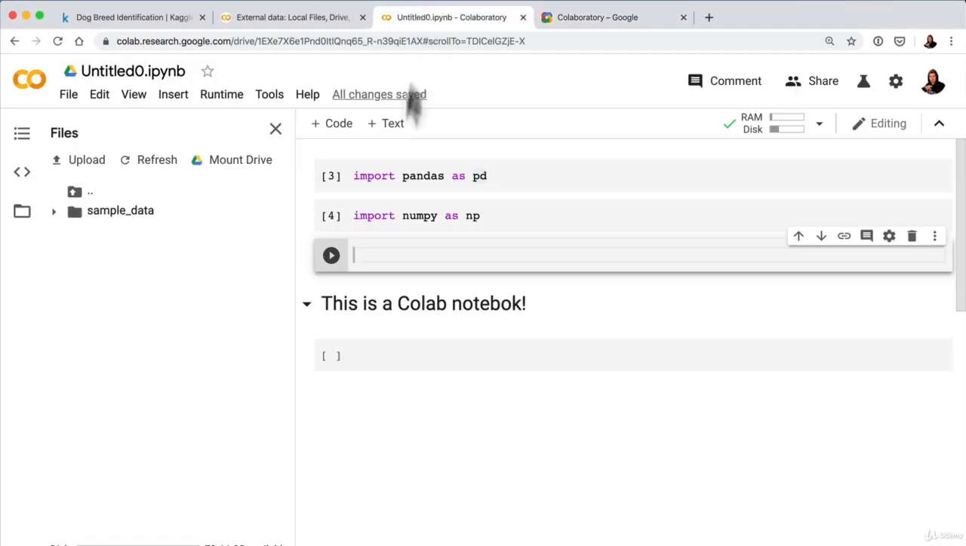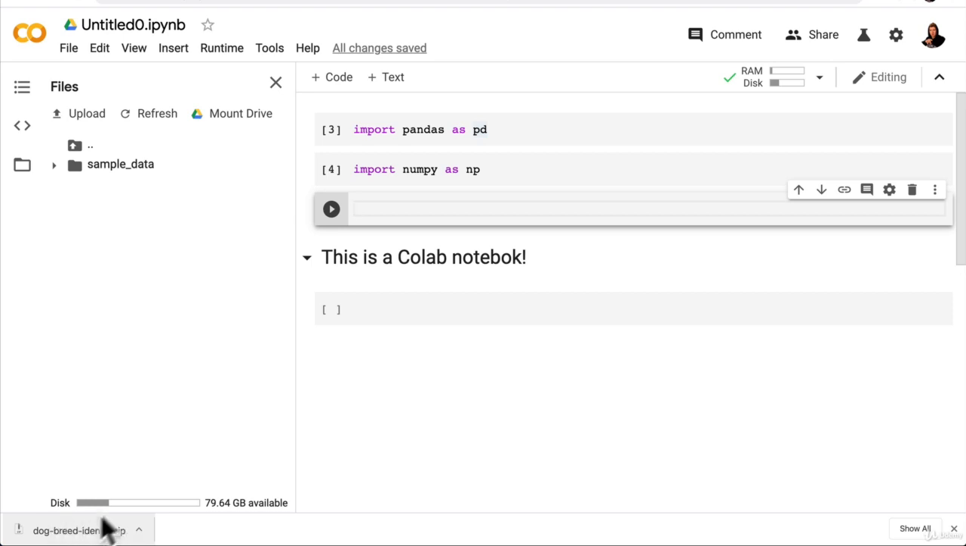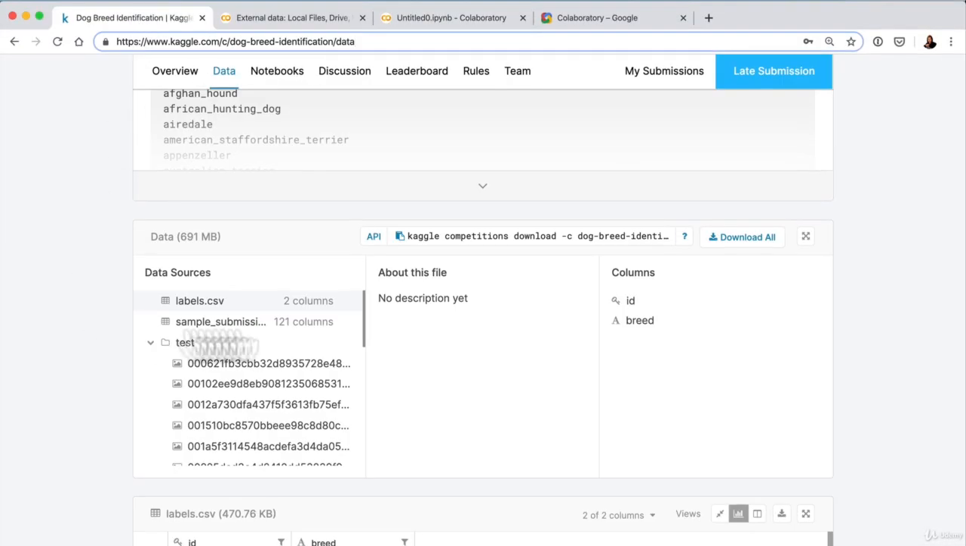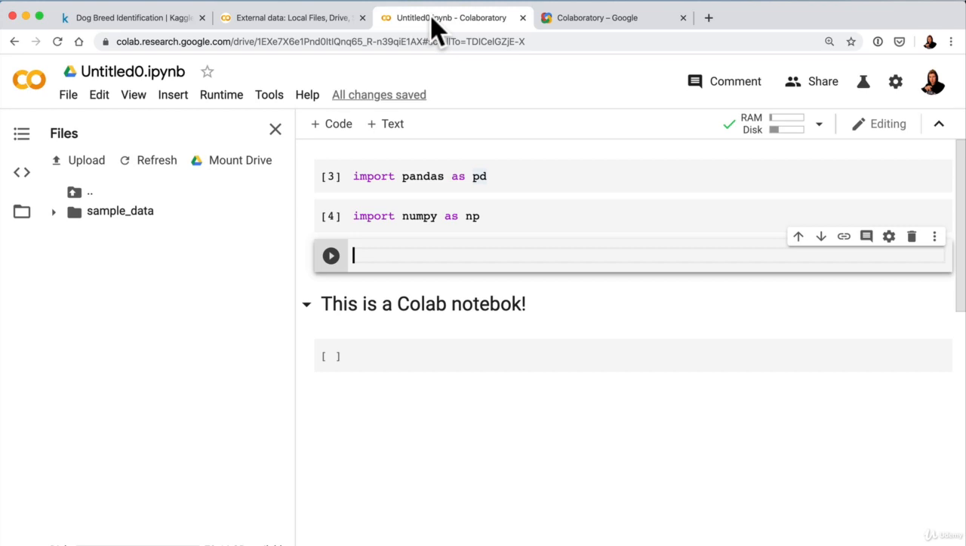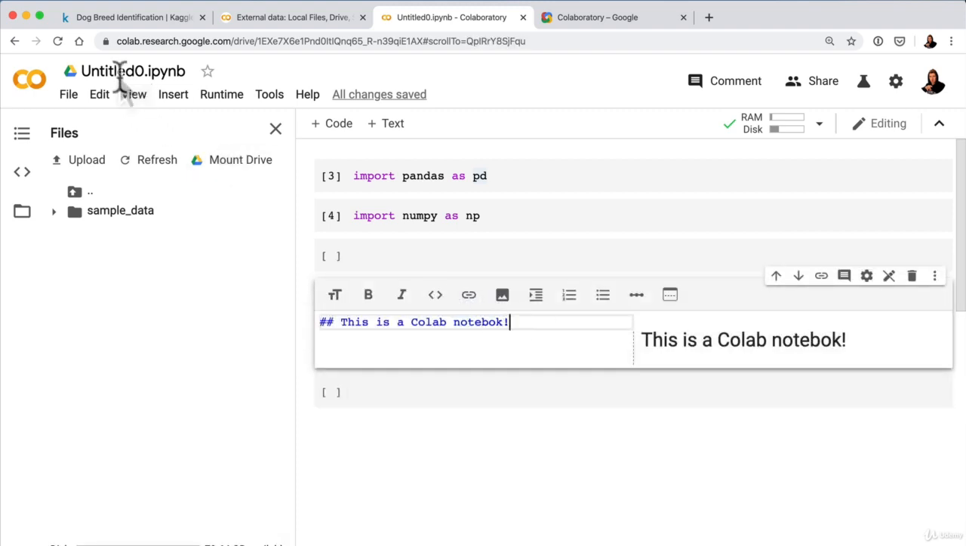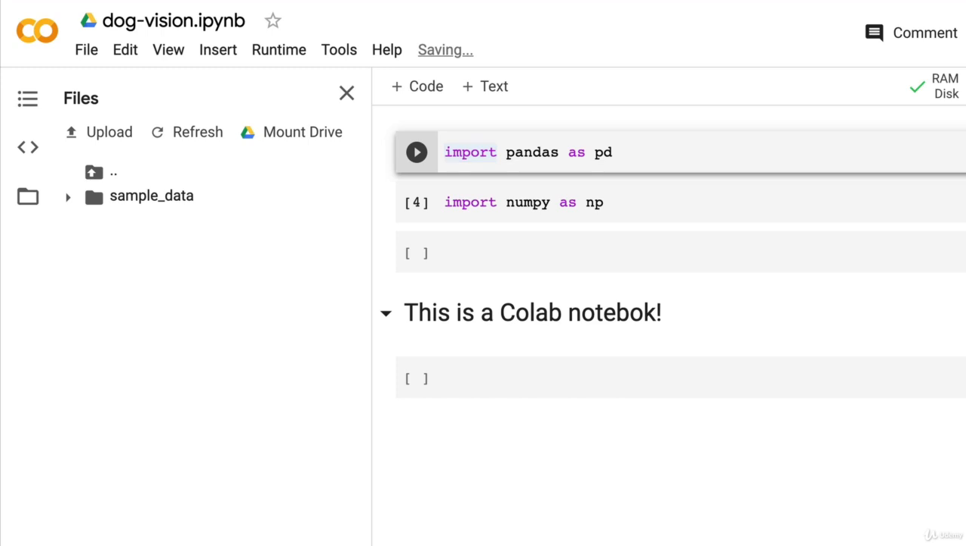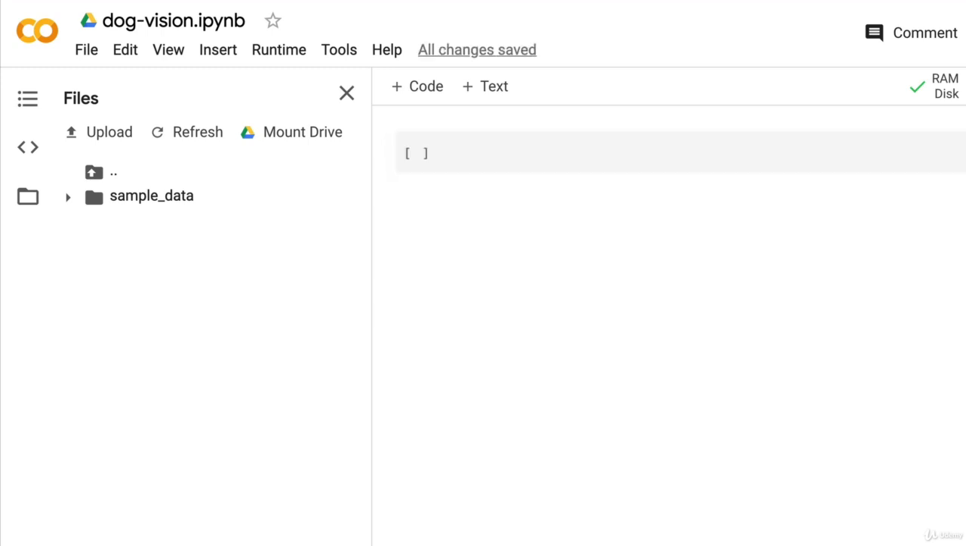Okay. Now, how do we get this little zip file that we've downloaded from Kaggle through here? How do we get this into our Collaboratory notebook? We have no project if we have no data. Let's do that in this video. What I might do is give this a little name. So I'm going to call this Dog Vision because I love that name. It sounds cool. And I'm going to delete these cells.